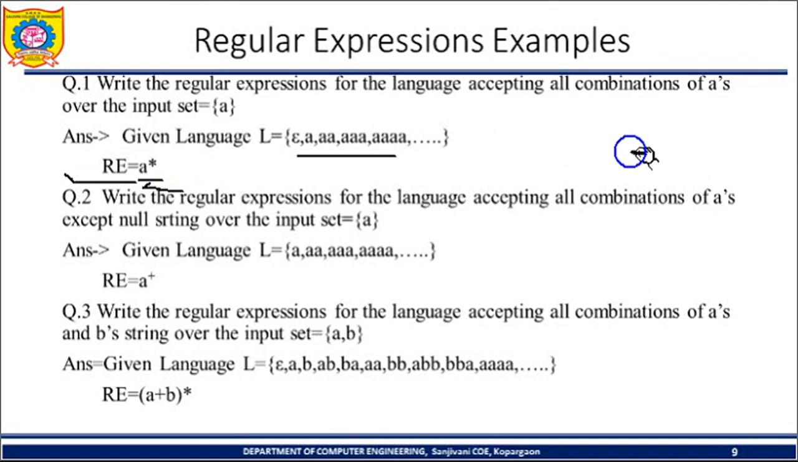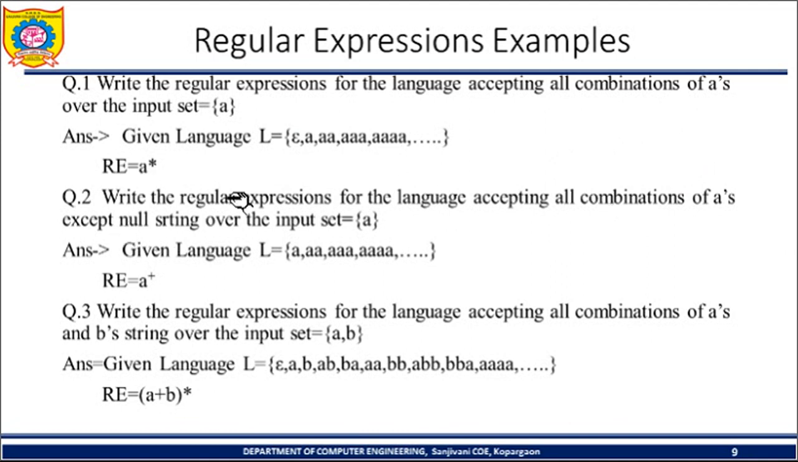So a star indicates that any combination of a is allowed. Here, if I am not going to select any alphabet, then it will be epsilon. If I select a 1 time, then a; 2 times, then aa; 3 times, then aaa; 4 times, then aaaa; and like this, the same way.